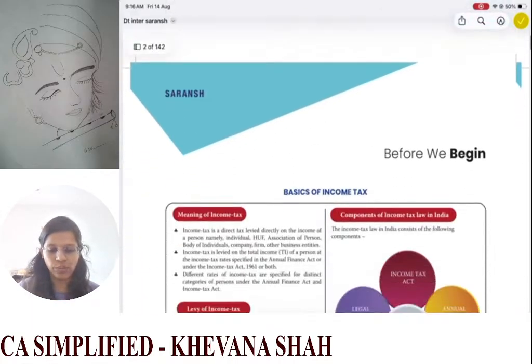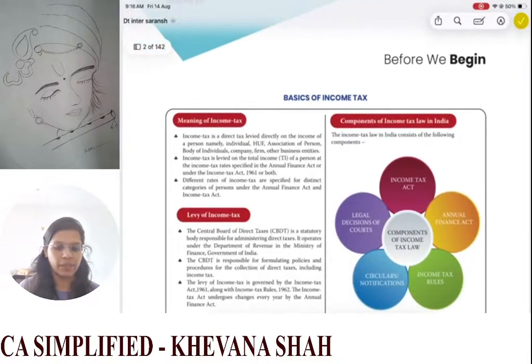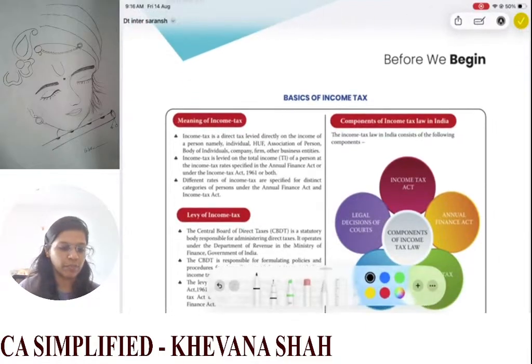Next we have the basics of income tax. Here we have the meaning of income tax. Income tax is a direct tax levied directly on the income of a person, that is, an individual, HUF, association of persons, body of individuals, company, firm or other business entities. Income tax is levied on the total income of a person at the income tax rates specified in the Annual Finance Act or under the Income Tax Act 1961 or both.